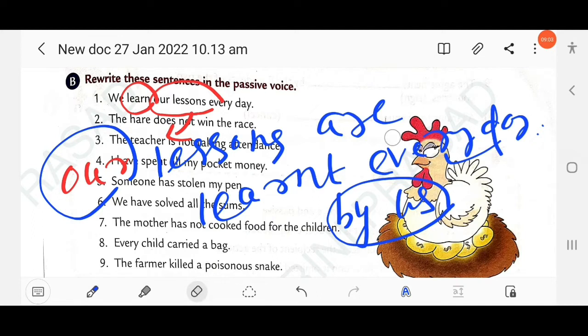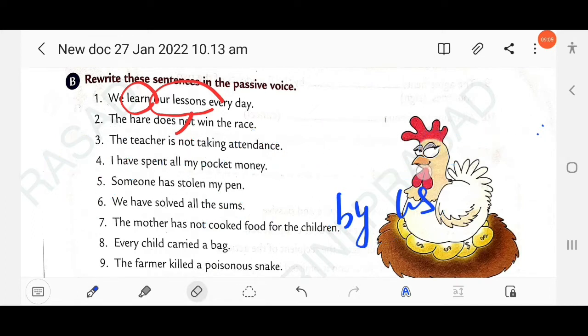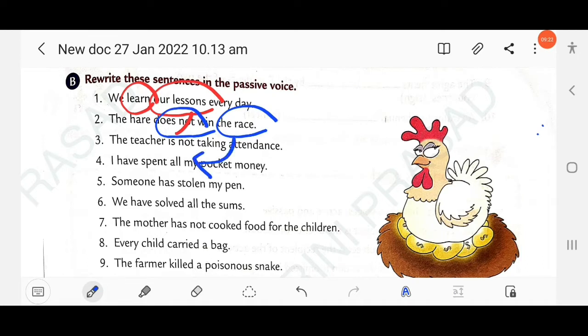Okay. Then next question here. The hare doesn't win the race. So here the object is the race. And here the simple present tense is used in a negative form. Does not win. So here the object in the active voice becomes subject in the passive.